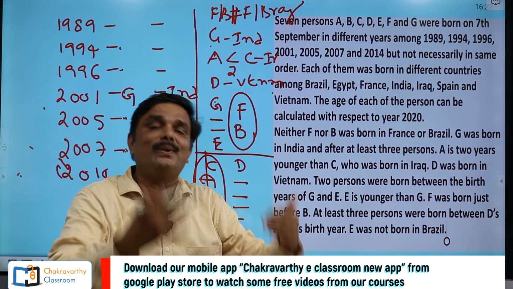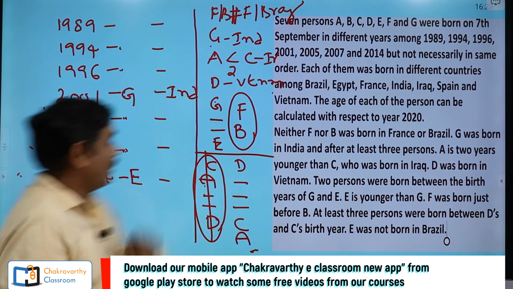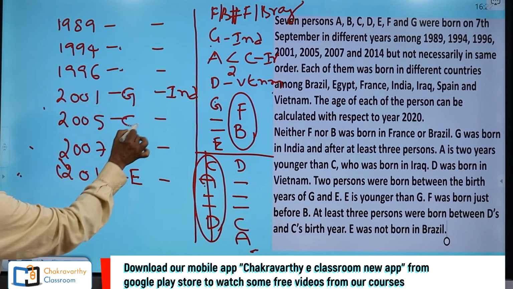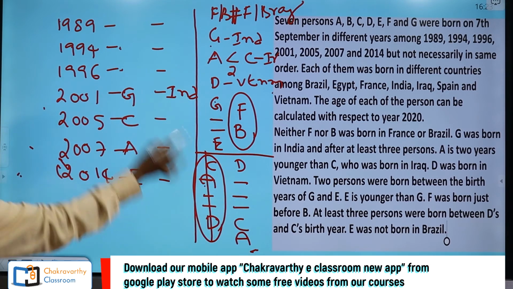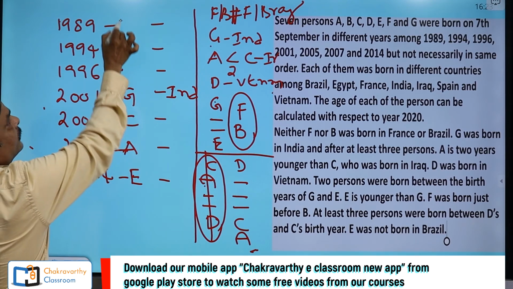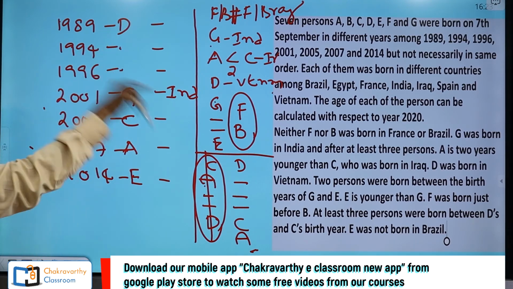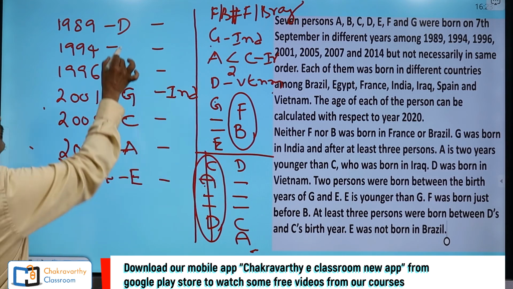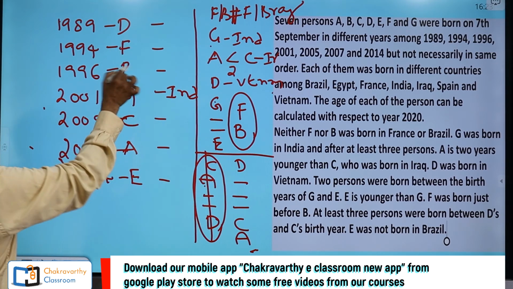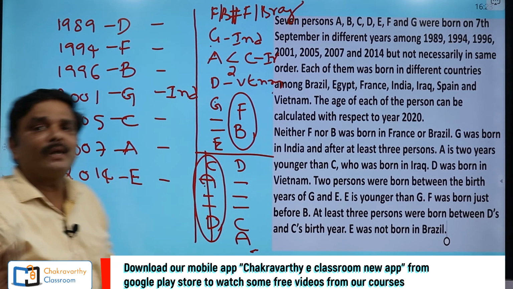This is the best way to solve the puzzles. Right, now I am keeping this one here. This is C confirmed, this is A, and above C 1, 2, 3 and this is given to D. 2 places room for, what is the sequence here, F and B. I am keeping F and B. See students, successfully we have done this one.